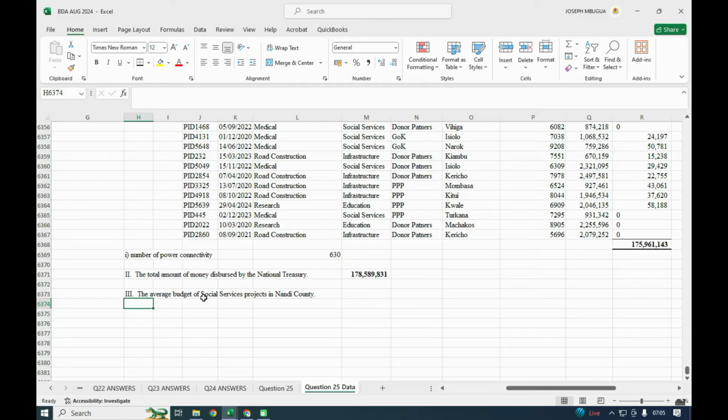We need the average budget of a social service project in Nandi. So in this case, we shall use what we call the average.